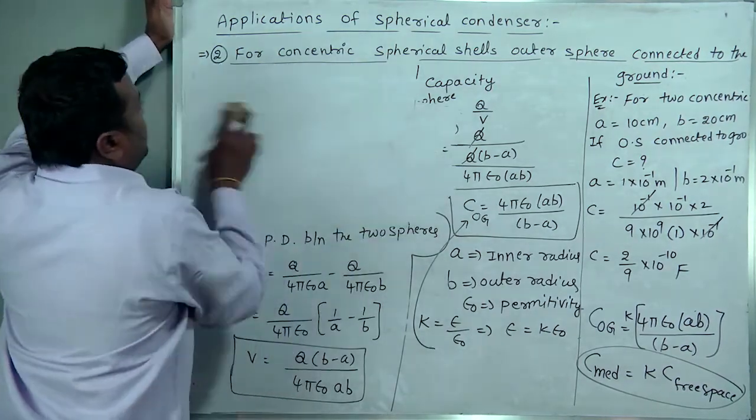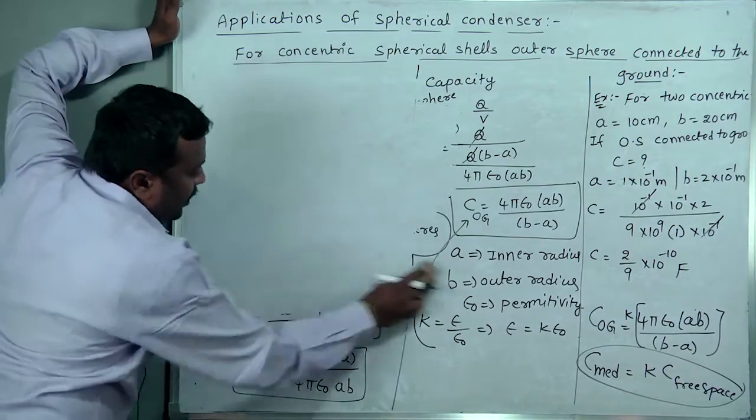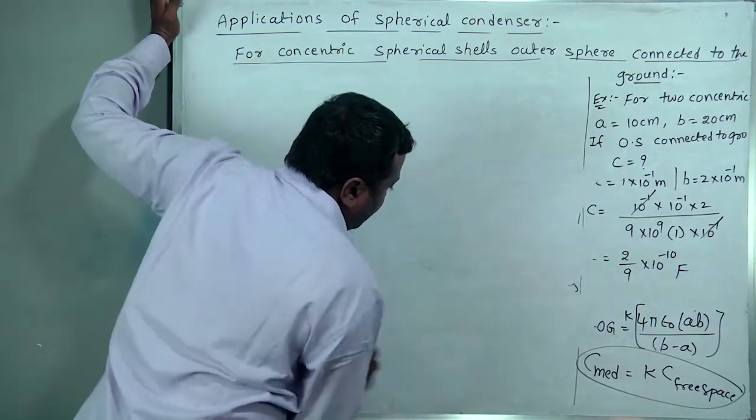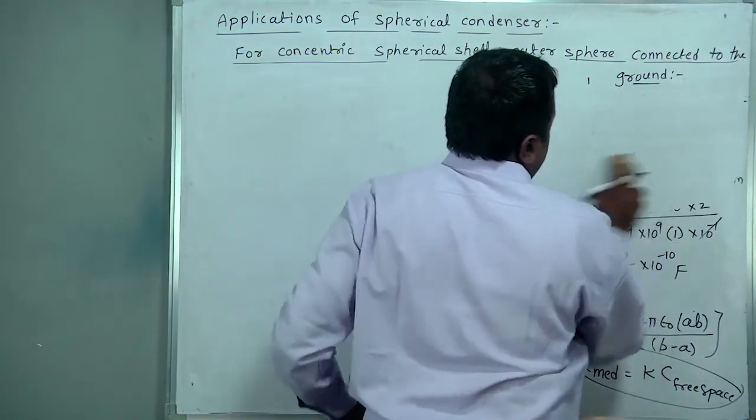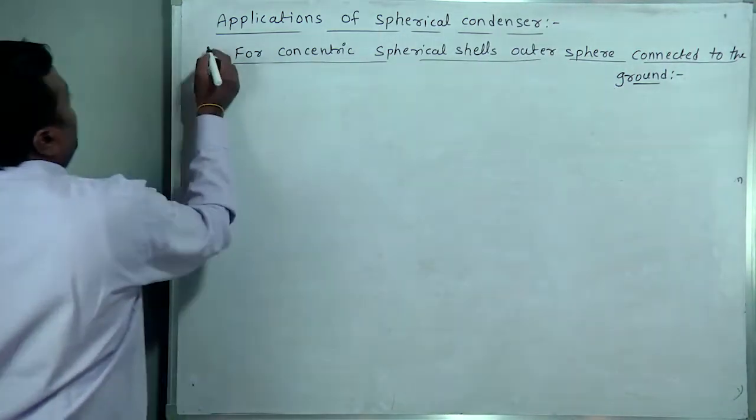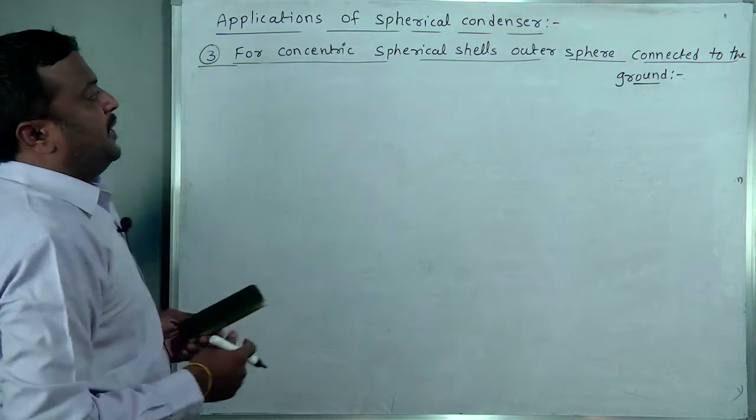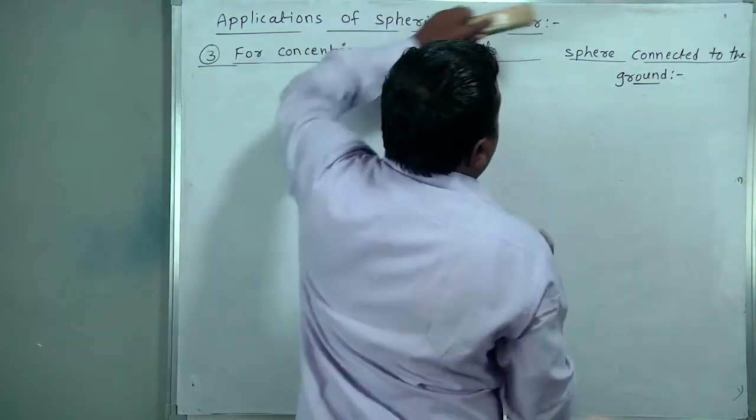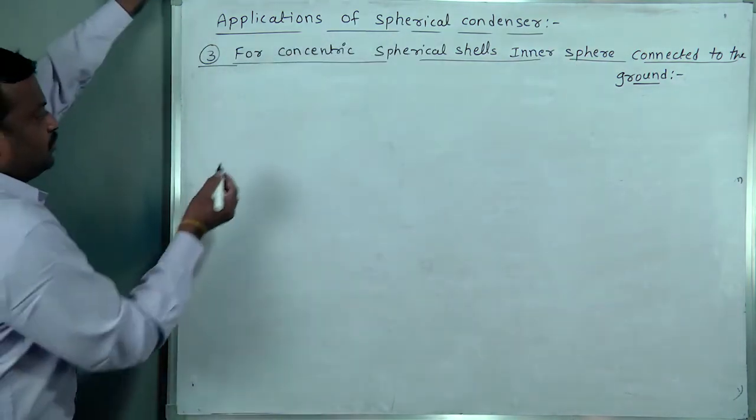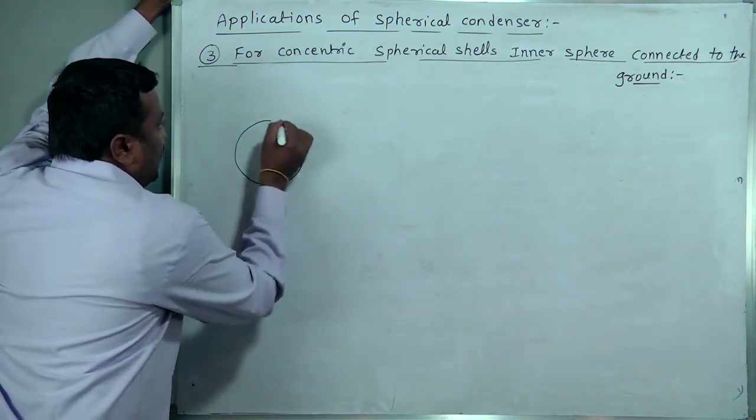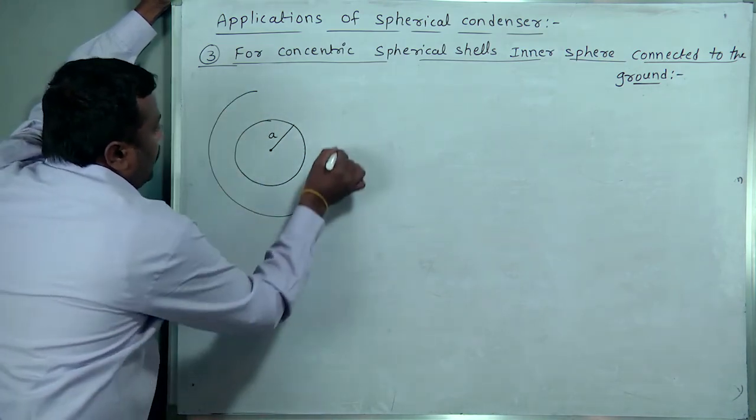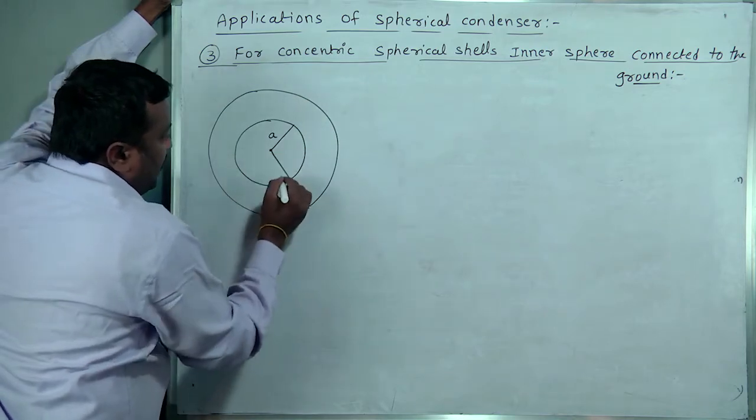Okay. This is the situation when the outer sphere is connected to the ground. Similarly, if we go for the inner sphere, same method. For the third application, two concentric spherical shells, the inner sphere is connected to the ground. This is the inner sphere of radius small a. It is another sphere of small b.